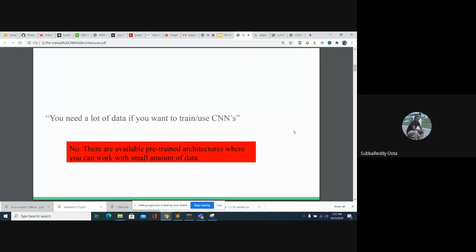Do we need to train a CNN model from scratch on our data? No, it is not required. We can take models which are trained on a bigger corpus and apply transfer learning on our custom data sets. For that, pre-trained architectures are available, which you can take and use to work on a small amount of data.